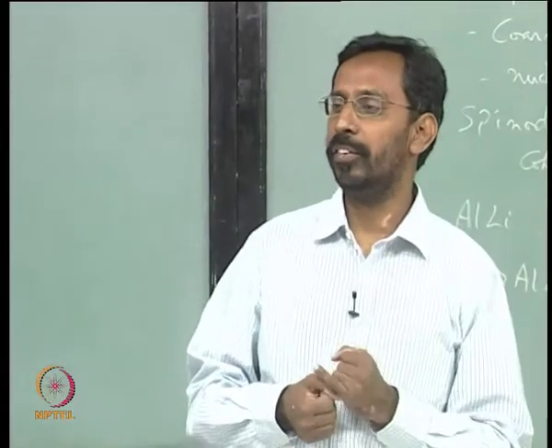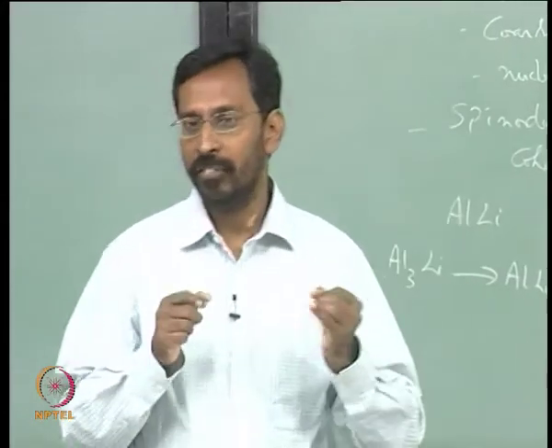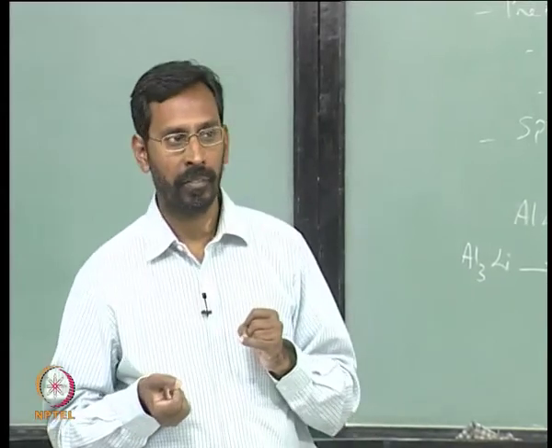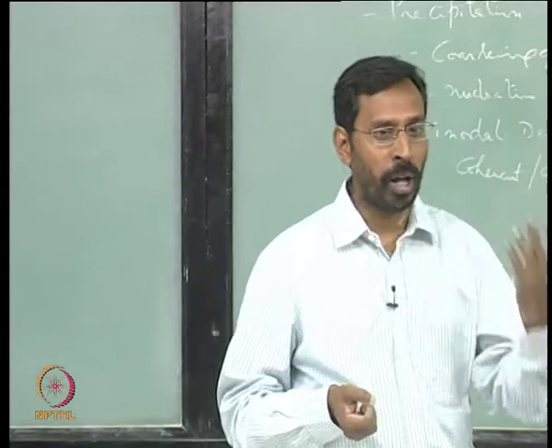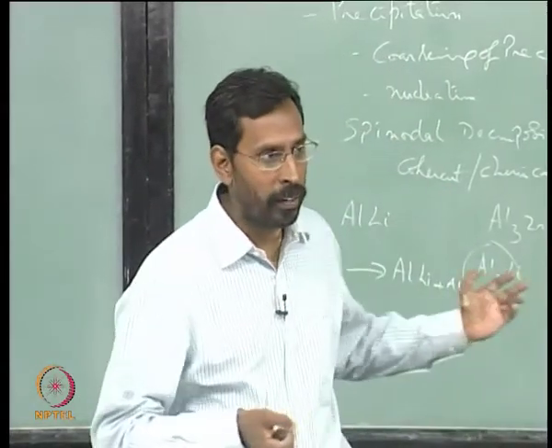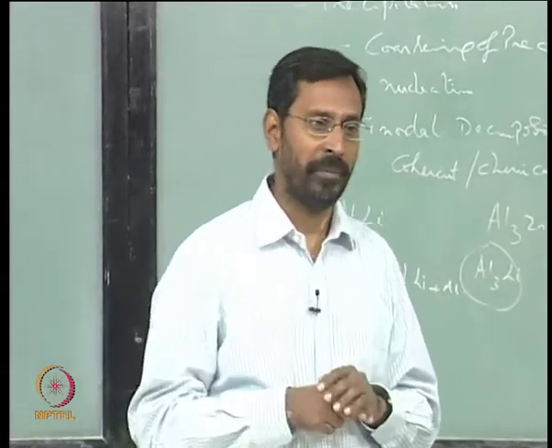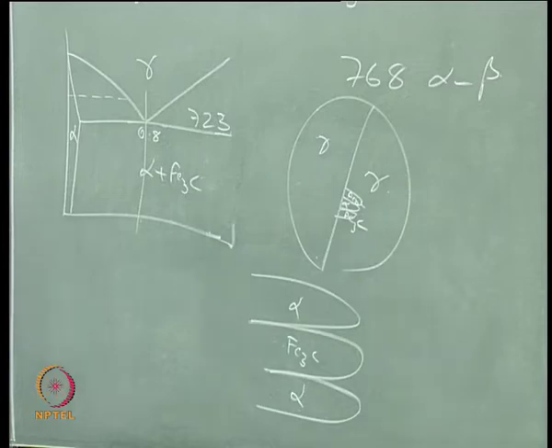Spheroidite, very good. Any other? Bainite. Again you have two types of bainite, upper and lower, we will talk about them as we go along. So they are all non-lamellar. So when I say pearlite, I define that it is lamellar.